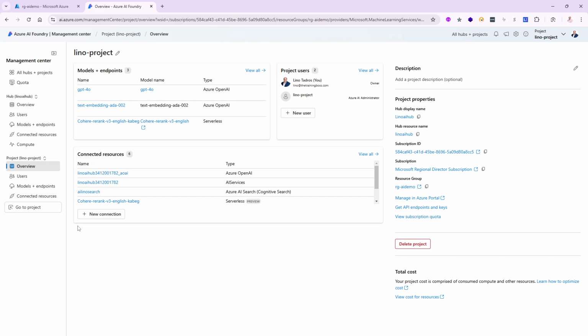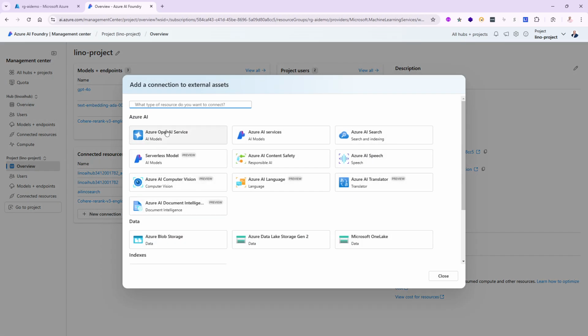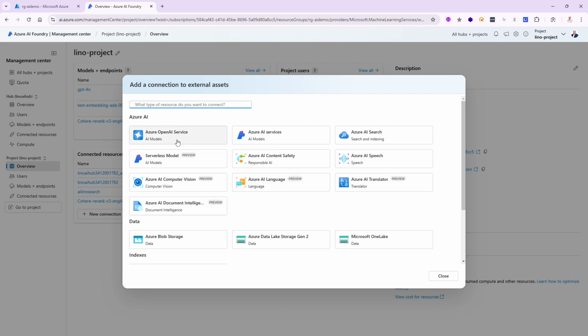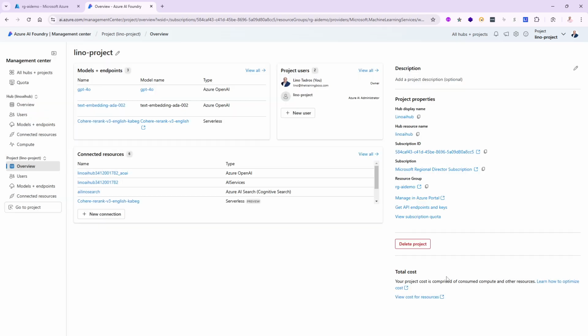There is no reason for me to actually come in and say new connection and then create another Azure OpenAI service or a direct OpenAI, as you can see in here. I don't need to do that. Of course, if you need to have another one, maybe you're going against Anthropic or Grok or Gemini, that's great. But if you're going against Azure OpenAI, remember that you already have a connection. I can just use that connection in my Python code itself. Sounds good? So let's go ahead and click on this one.